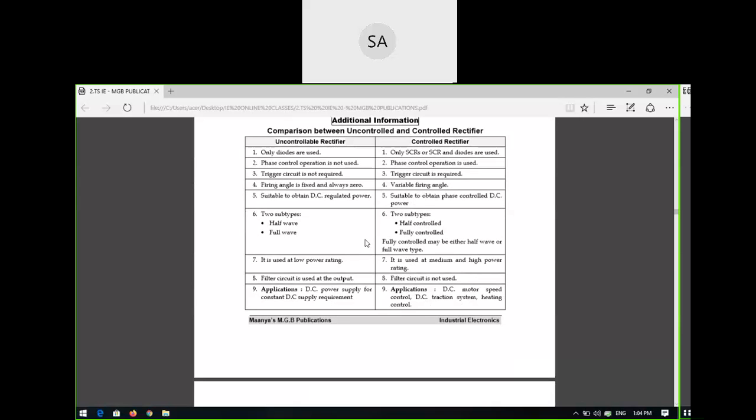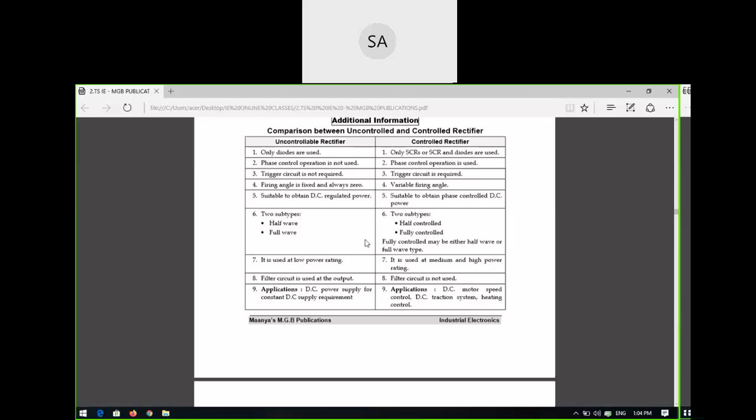They come under the uncontrolled rectifier because you are not able to control the output rectification process, because it has a diode and a diode does not have any gate. A controlled rectifier example is the SCR, because you can control the rectified output. We are using SCR or thyristor family devices.